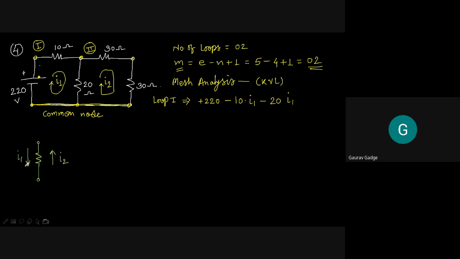It means both the currents are in opposition. So here, if I just consider I1 is greater than I2, then I can write I1 minus I2. अगर मैं I1 ये I2 से ज्यादा है, बड़ा है, तो I can write I1 minus I2. But अगर आप कहो कि सर नहीं I2 is greater than I1, तो I can write it as I2 minus I1.